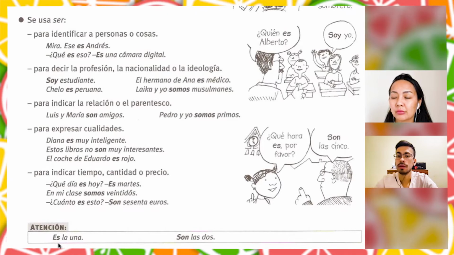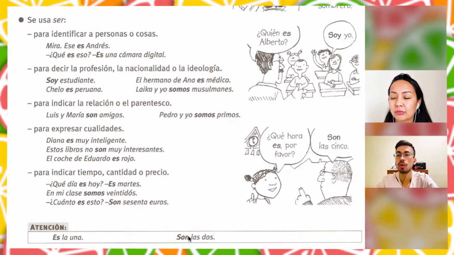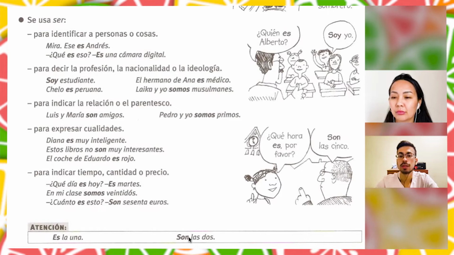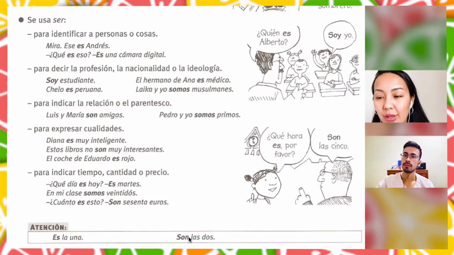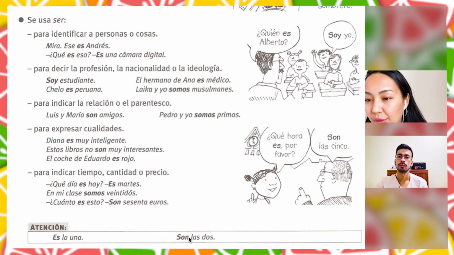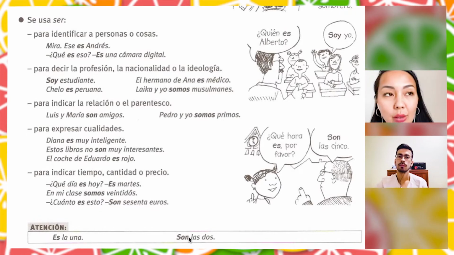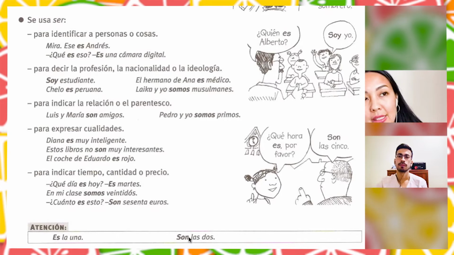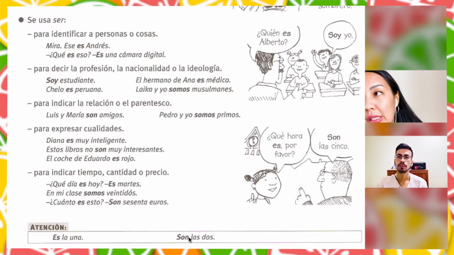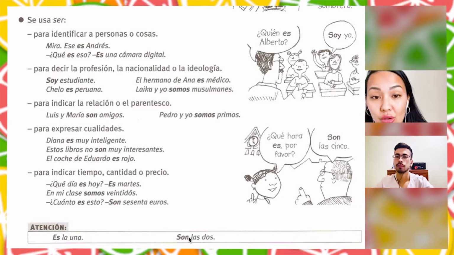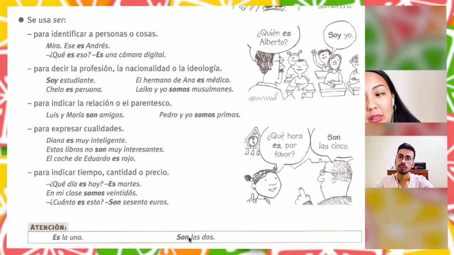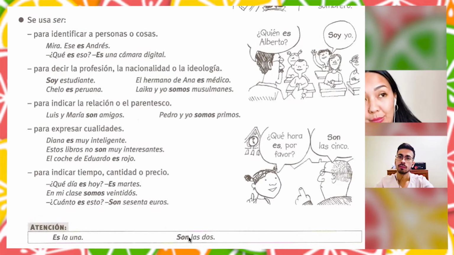So here we will use son las dos, son las tres, son las ocho. Again, it is very unusual for English-speaking people, because we say it is 1 p.m. or it is 2 p.m. And you conjugate ser depending on the time.